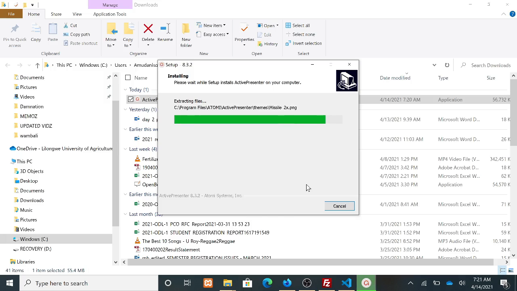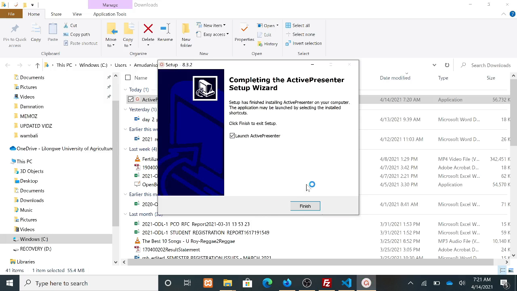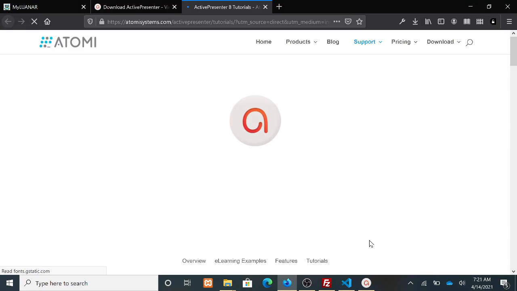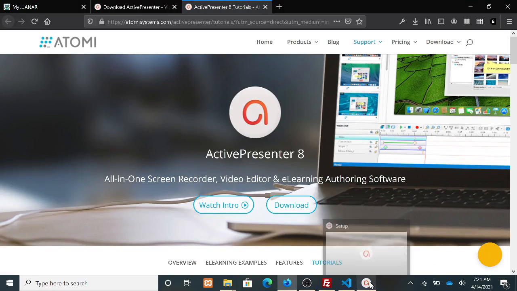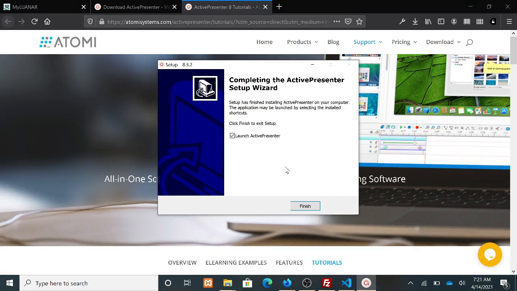So the setup is unpacking the files, so we need to wait a bit. So it has finished. Then here is the icon, and then it says here launch Active Presenter. So we click on finish.